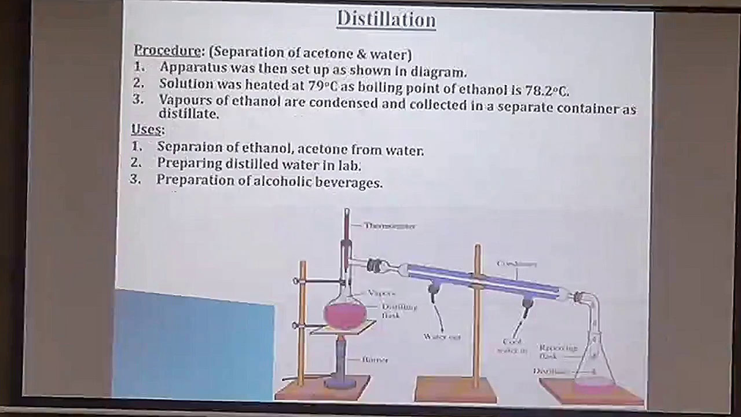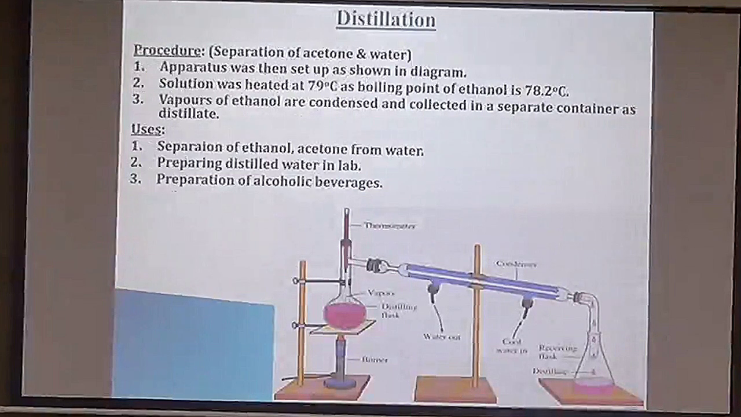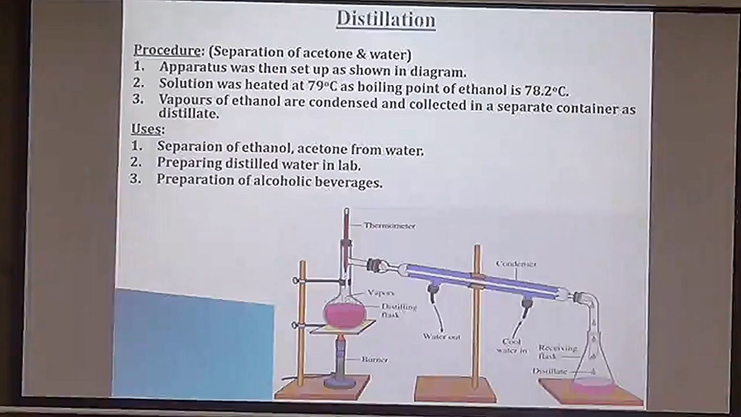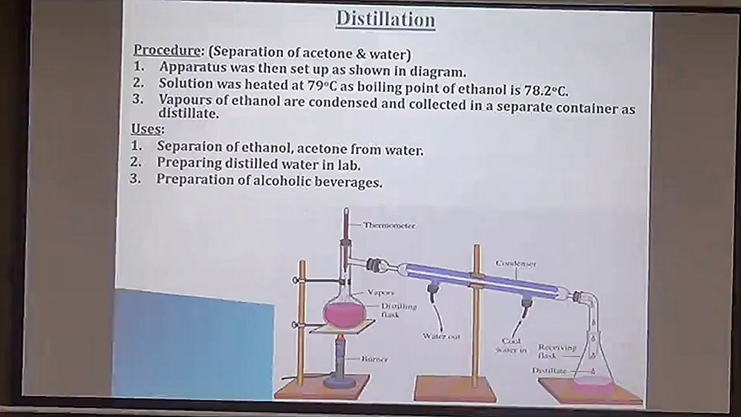Then we have the diagram which is shown here for distillation. The diagrammatic setup shows how we are maintaining the temperature, and to have an eye on temperature we have placed a thermometer also. Then we have the condenser for cooling the vapors which are formed. Then we have the receiving flask for collecting the components separately.